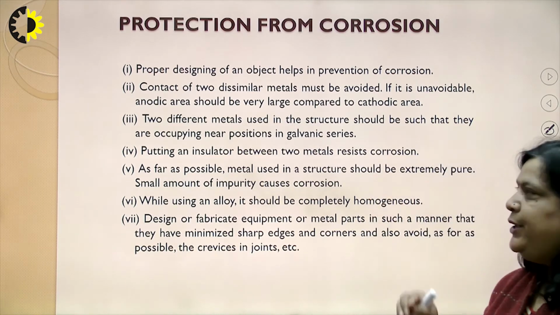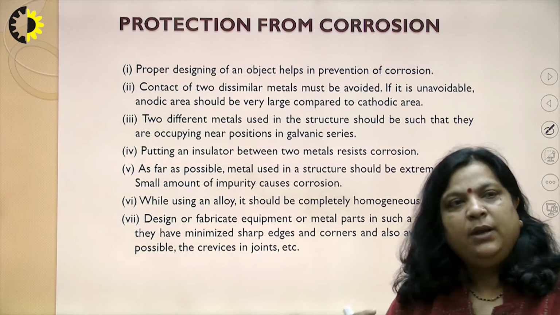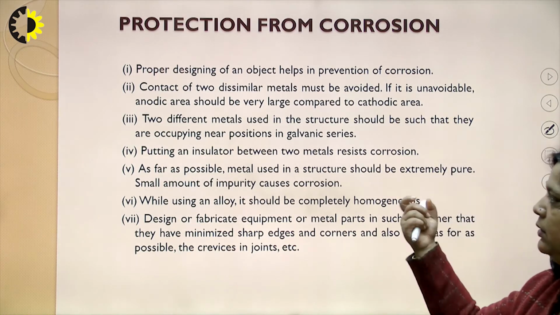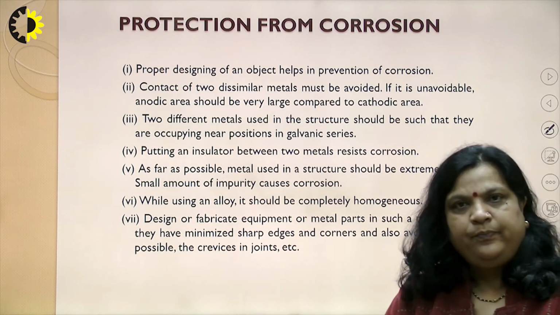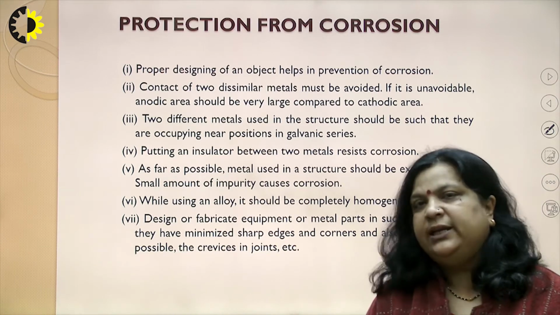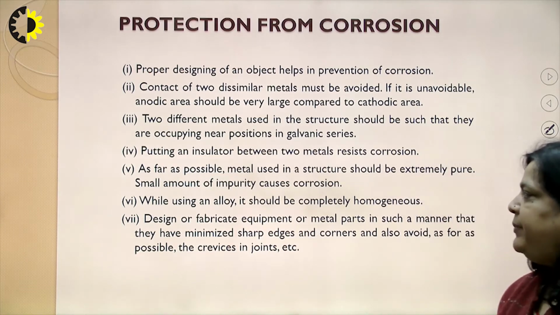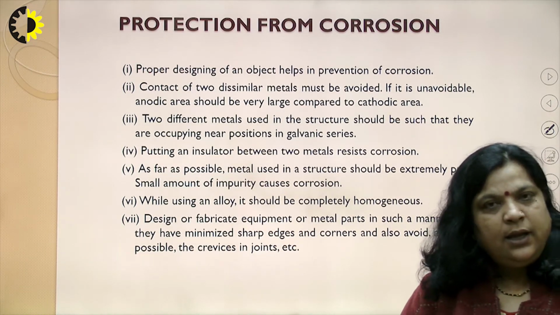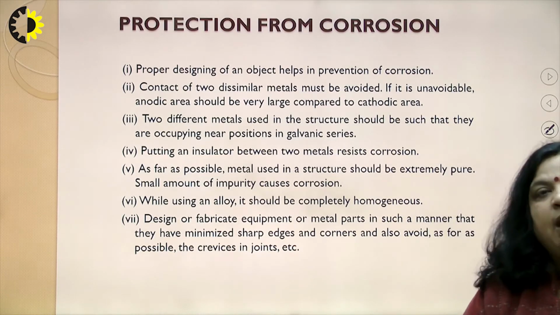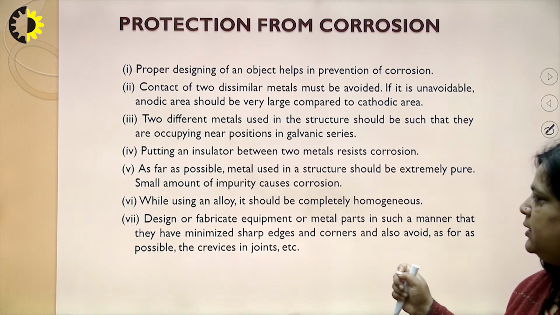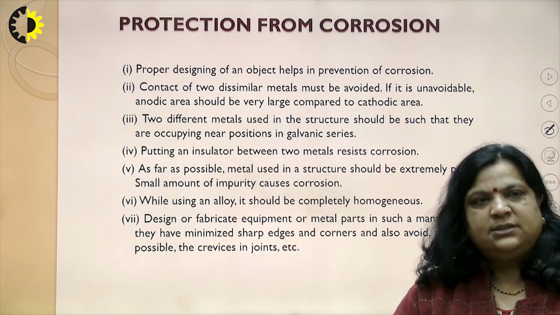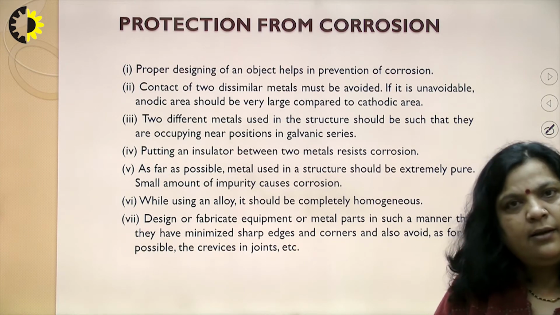The metal used in a structure should be extremely pure, because the presence of impurity causes corrosion. While using an alloy, it should be completely homogeneous. Design or fabricate equipment or metal parts in such a manner that they have minimum sharp edges and corners, and crevices or joints should be avoided.